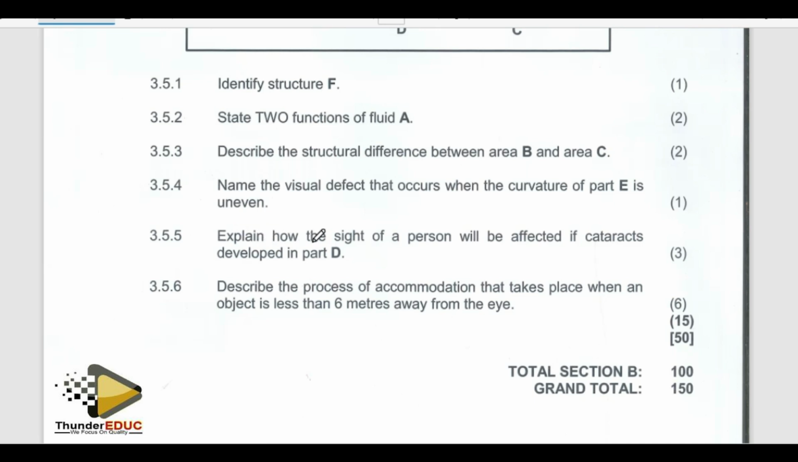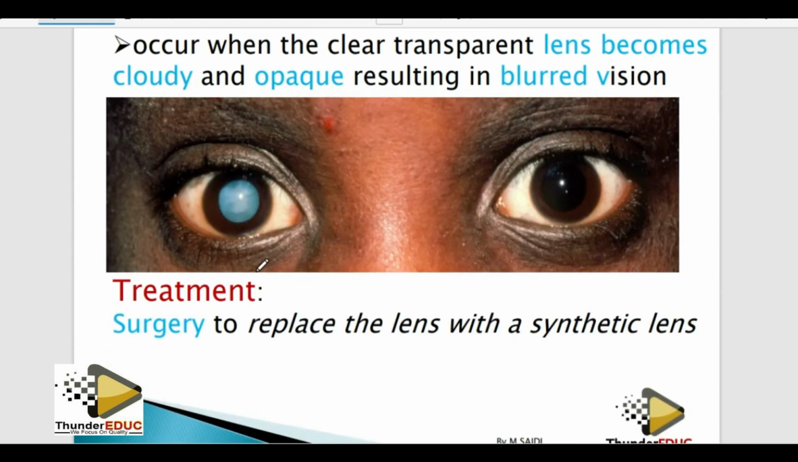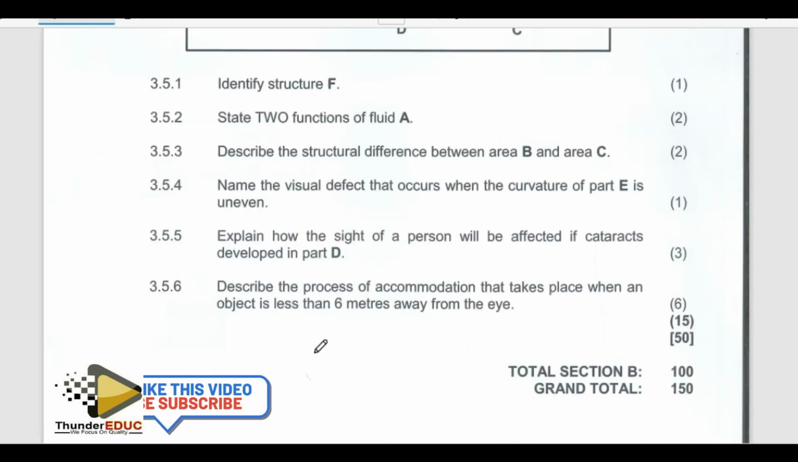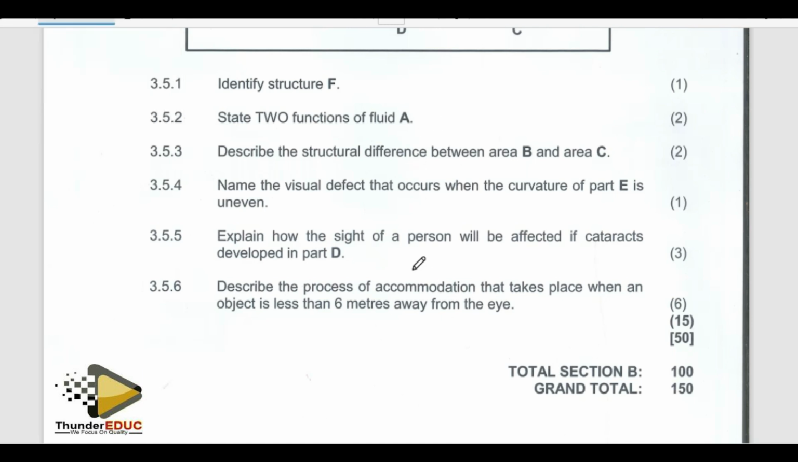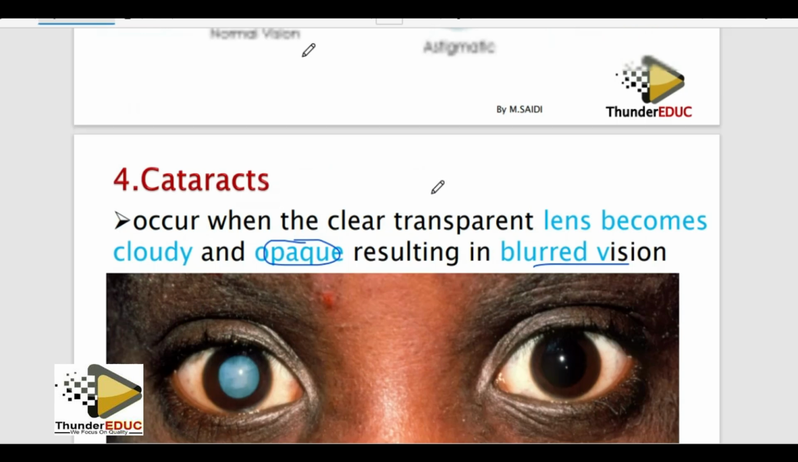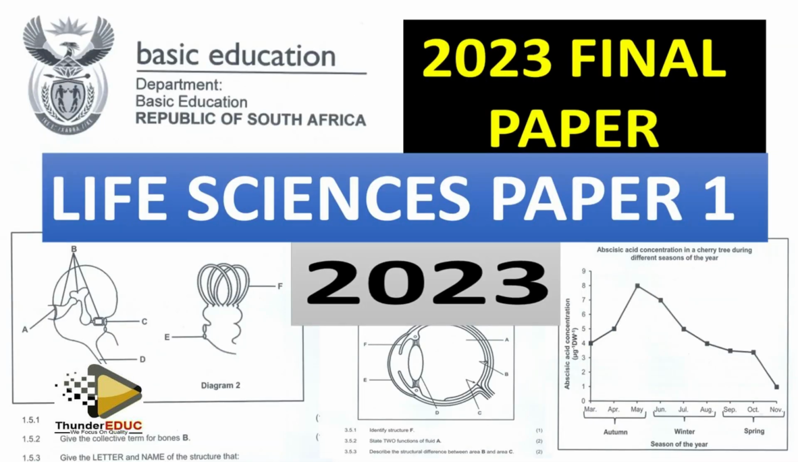Then they are saying, explain how the sight of the person will be affected if cataracts develop. Remember we said that cataracts is when the lens is cloudy. So it means that light will not be able to go through. The lens becomes opaque, so you will have blurry vision. That's what they are asking. You will have blurry vision because light rays will not go through the lens, because the lens has become opaque. Check. Use distinction material. There is no way you're going to fail.